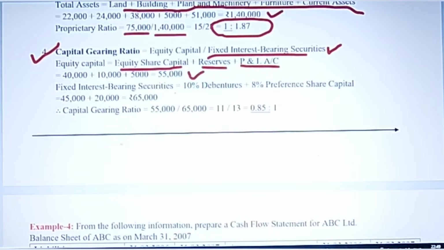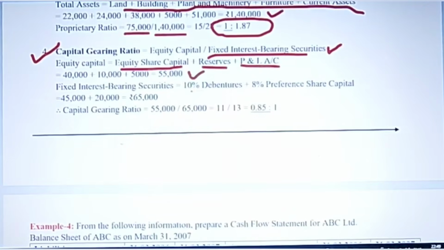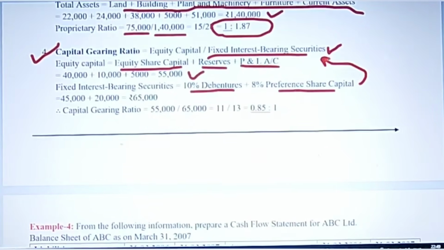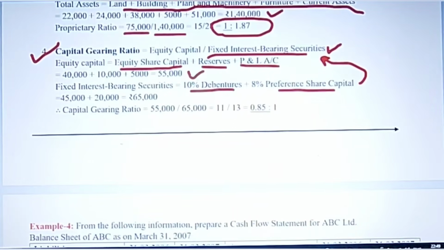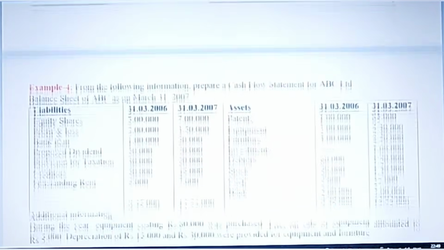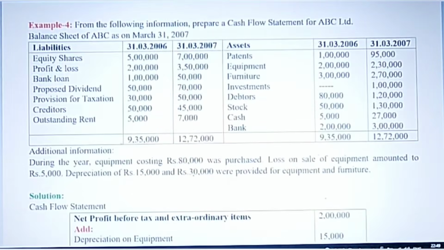And fixed interest bearing securities, basically that includes debentures and preference share capital. That's why we have not included this here in total, while calculating only equity capital. When you are asked to find total capital, that means equity plus preference. So when you divide this, you get capital gearing ratio. So these four ratios are included in leverage ratio. Let's move on to the next one, example 4.